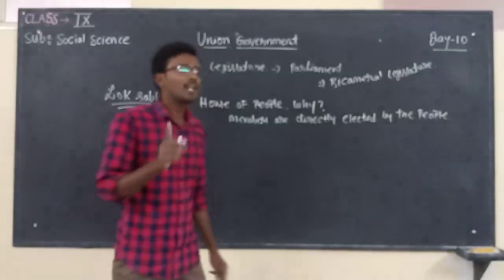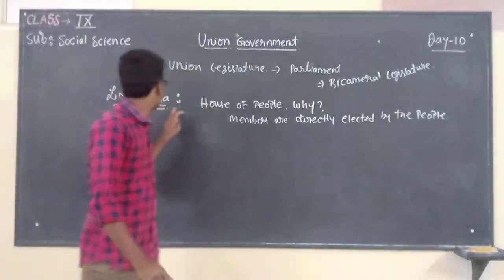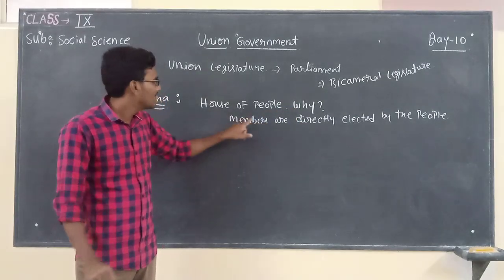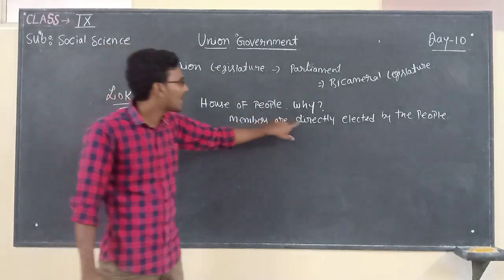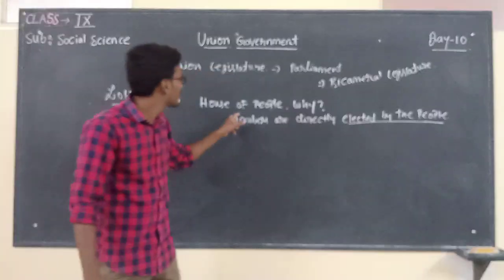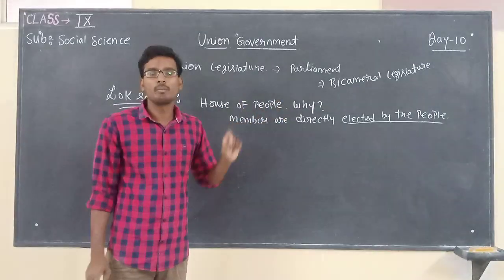You may get a question like this: why is Lok Sabha called the House of People? You have to write the answer: the members of Lok Sabha are directly elected by the people. That is the reason why Lok Sabha is known as the House of People.